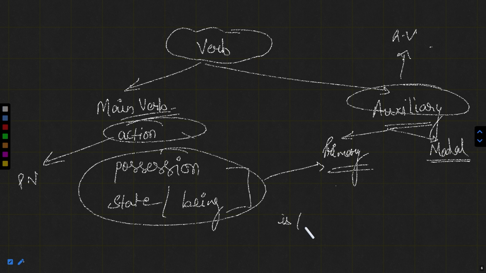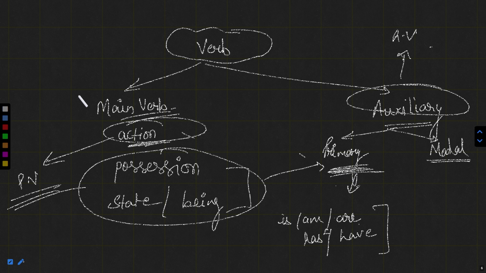If we use the words is, am, are, has, have, or do, does, these verbs can be used in both manners, helping verb as well as main verb. So these are primary auxiliaries. But action verb can only be principal verb. This main verb is further divided into action, possession, or state of being. The action is the principal verb, and the possession and state of being are the primary auxiliary verbs. Well, this we have already done in the chapter of verb.